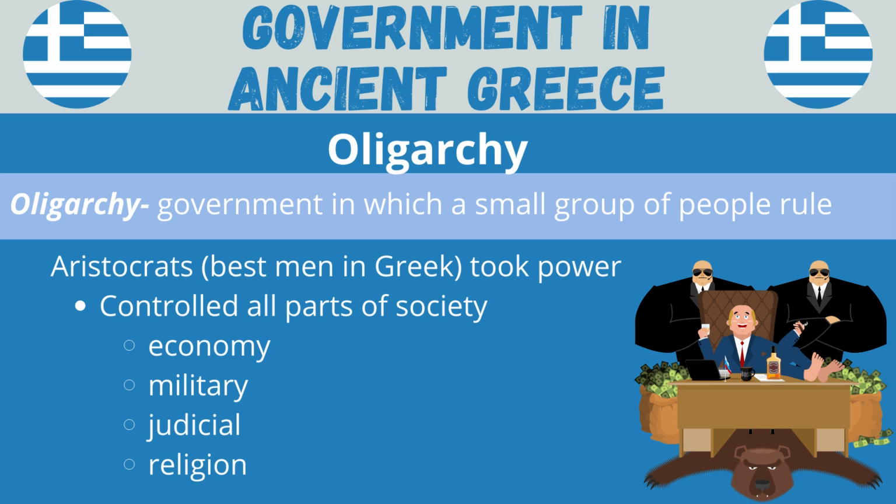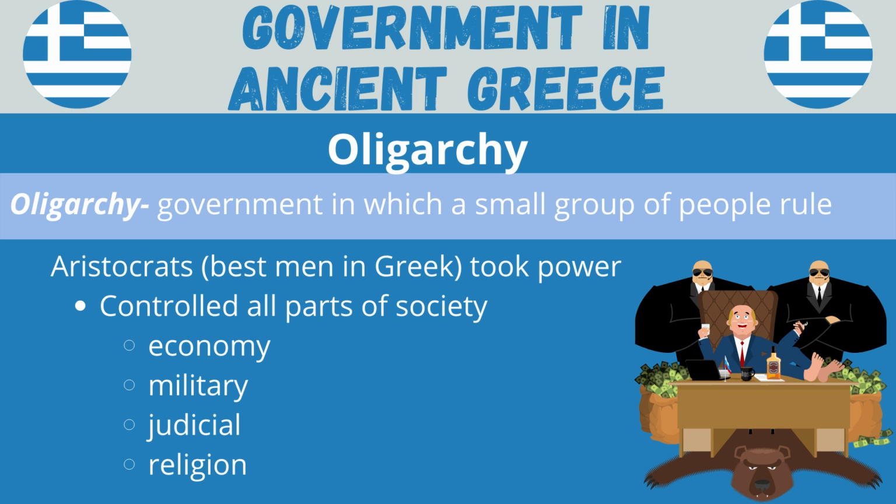These oligarchs are in control of all aspects of society. They're in control of the economy, the military, judicial system, and religion. The oligarchs' main focus was to create laws and rule in a way that benefited themselves and increased their wealth.